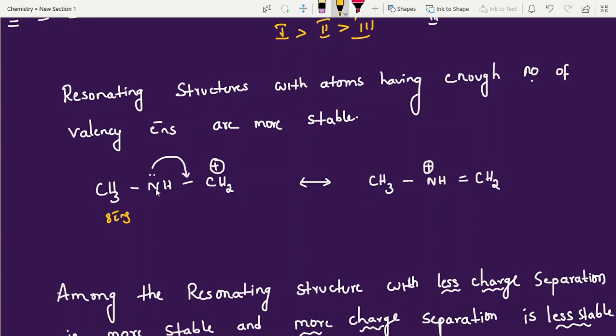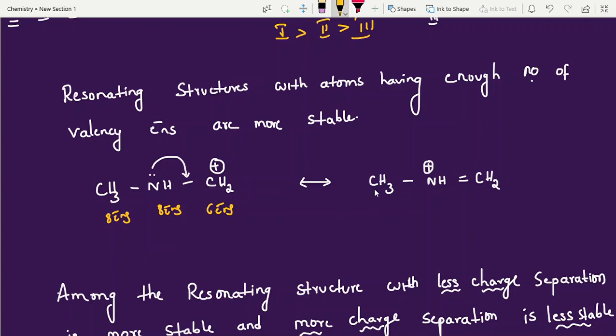What is this? There is a lone pair, then totally 8 electrons. Calculate: 1 hydrogen, 2, and this is 3 bonds, 3 2s are 6, lone pair 1, totally 8 electrons. What about this carbon? Here 2 bonds, 2 2s are 4, this is 1 bond, 3 2s are 6, 6 electrons only. One is deficient, it does not have enough electrons. At least one atom does not have enough valence electrons, so that is less stable.